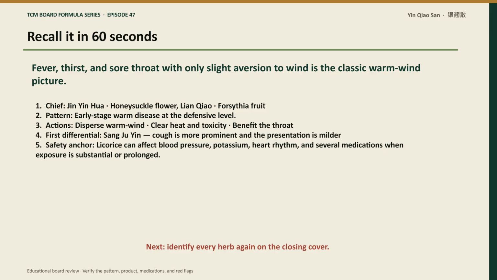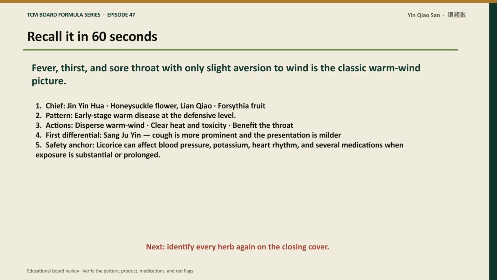60-second recall. Formula, Yin Qiao San. Chief, Jin Yin Hua, a honeysuckle flower, Lian Qiao, a forsythia fruit. Pattern, early-stage warm disease at the defensive level. Actions, disperse warm wind, clear heat and toxicity, benefit the throat. One-line memory, fever, thirst, and sore throat with only slight aversion to wind is the classic warm wind picture.